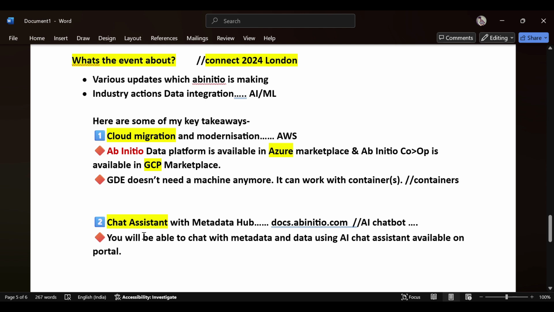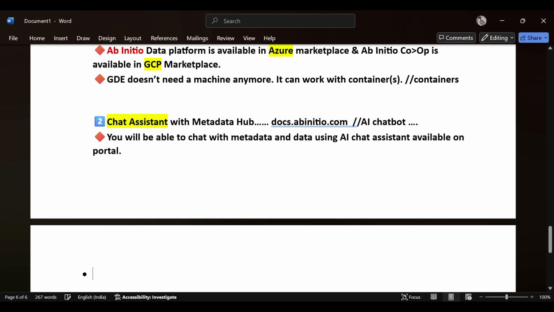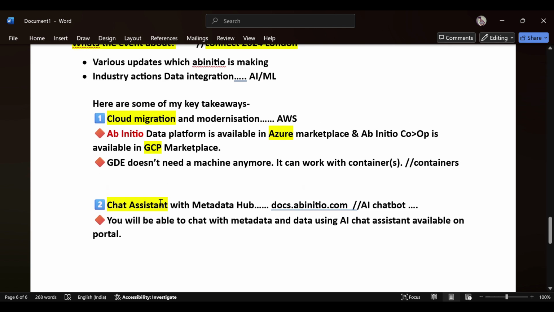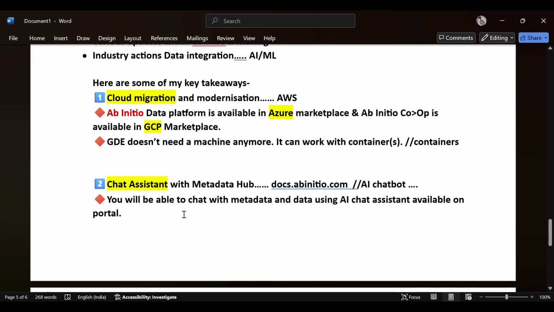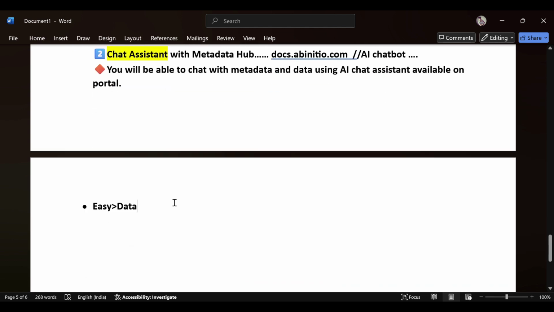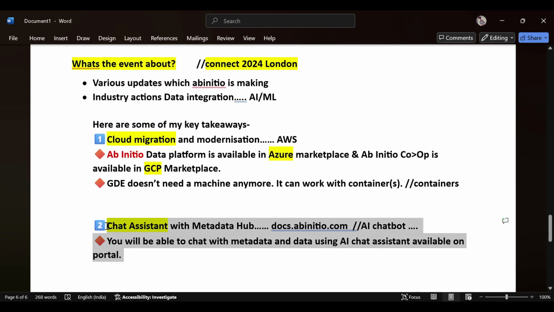There will be many topics discussed there. In some sessions they will talk about ML and AI integration, and generally about EC data. Whatever products they are making, they will discuss. The main takeaway is that you will get to know the updates. Many Ab Initio professionals were not sure about this chat assistant, or even about the docs page.